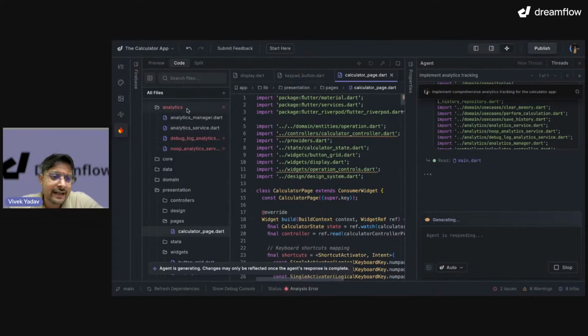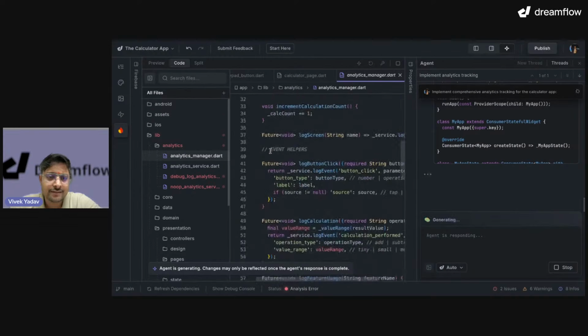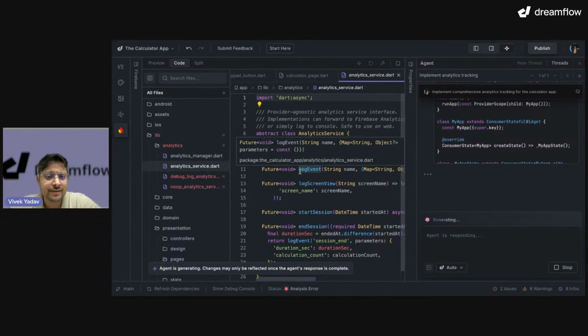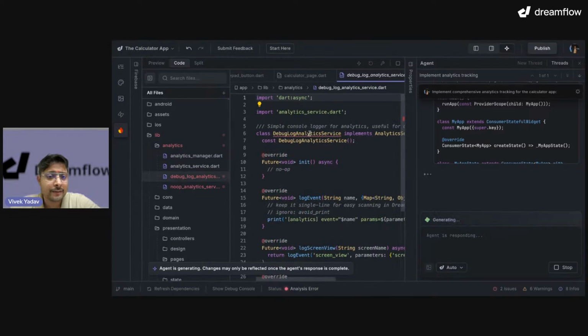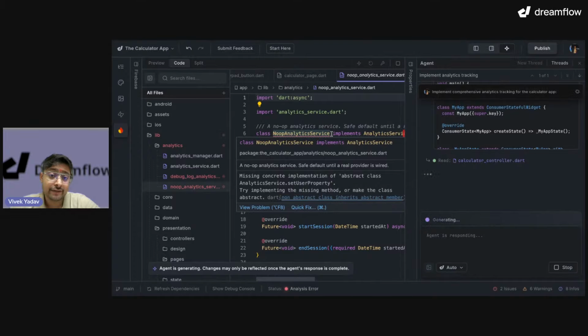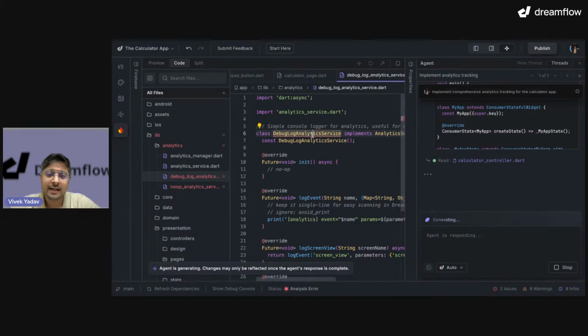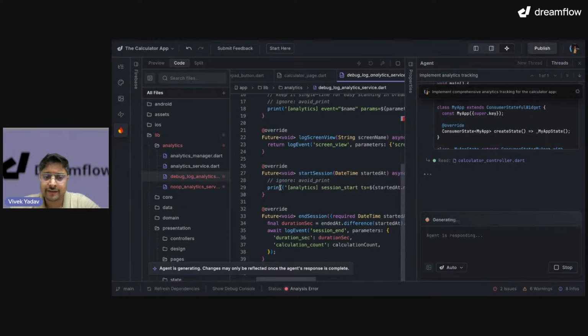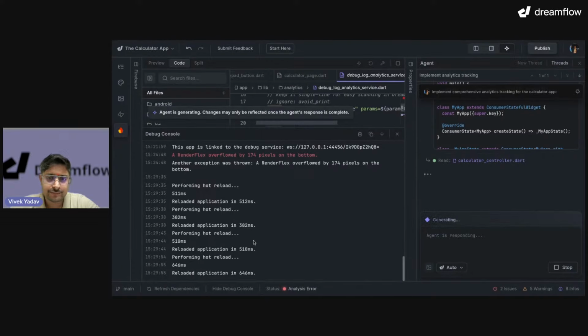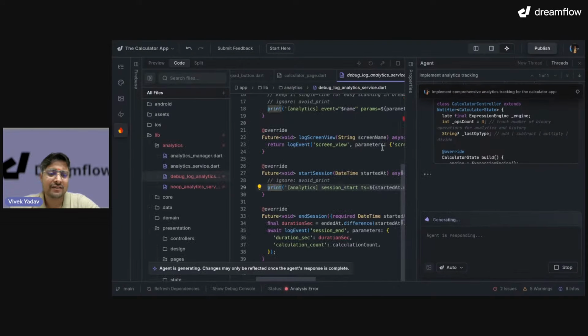Yeah. So the analytics folder is created for us, and here I have analytics manager and analytics service. Good. This is really good. Debug analytics service, no analytics service. If I don't want anything anywhere, I can use no analytics service. For debugging, I have debug analytics service. It will just print everything in the debug console. Okay. Let's clear the debug console. Yeah, I have a habit of clearing the debug console.